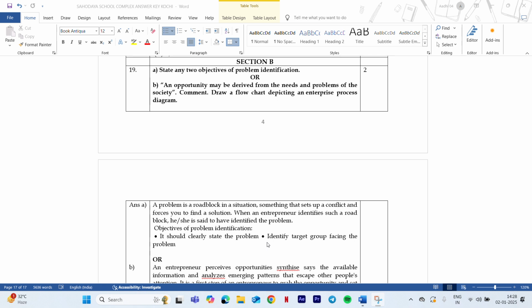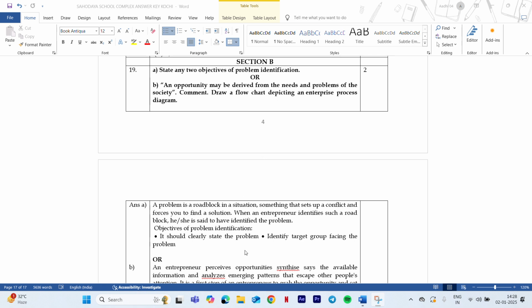If the question is enlist or list out, enumerate, then you can list out the headings. But if the question is state or explain or briefly explain, you need to explain it in 2 to 3 sentences according to the marks. If it is 3 marks, it means 3 to 4 sentences. For 5 marks, you absolutely need to explain it in 6 to 7 sentences minimum. So this is how you have to explain a question.